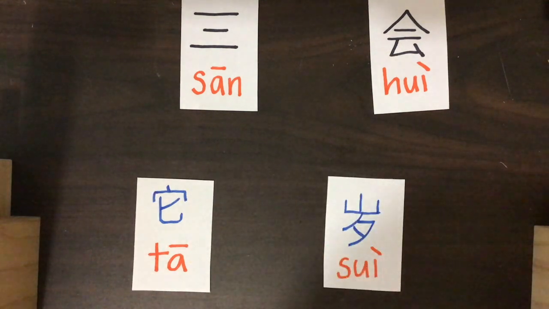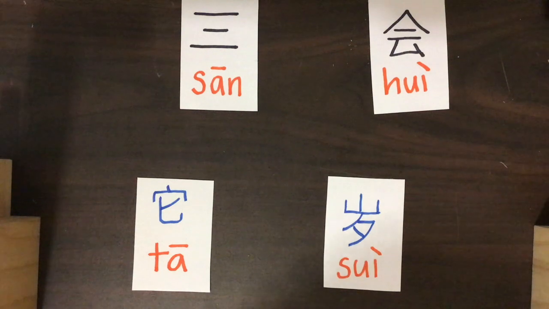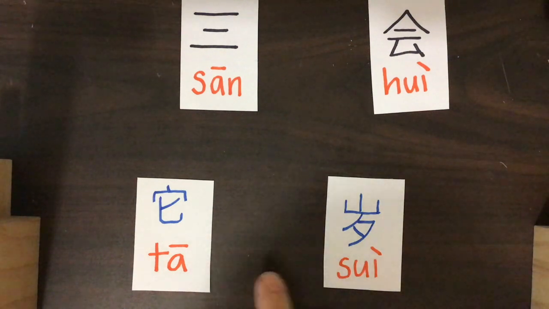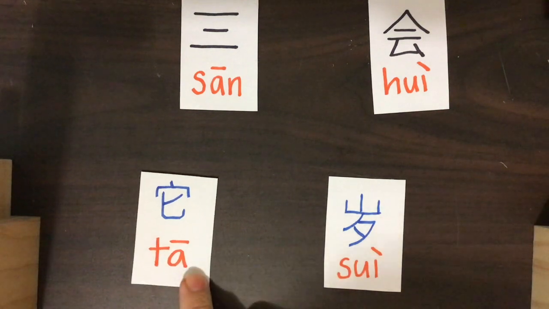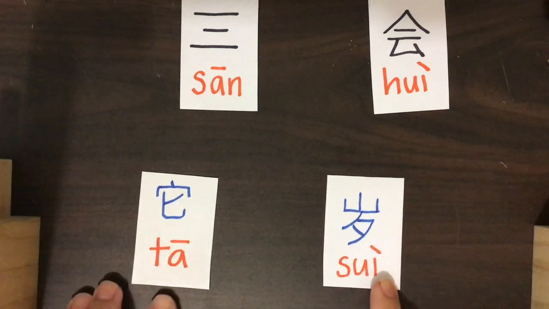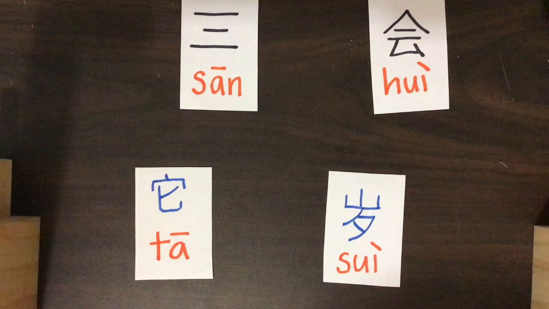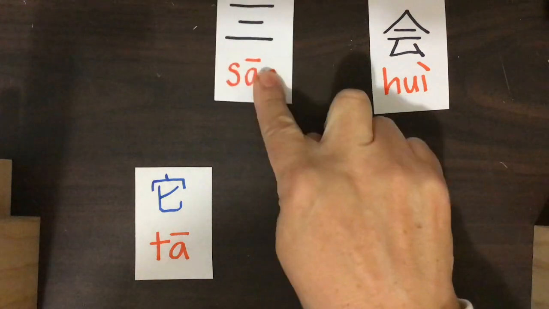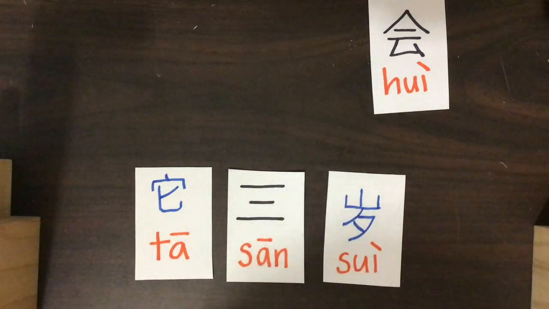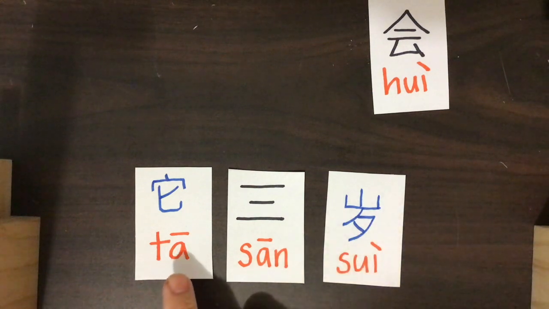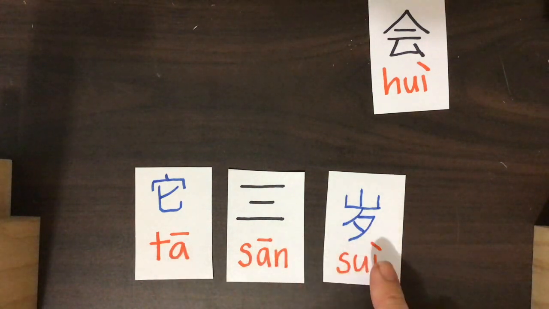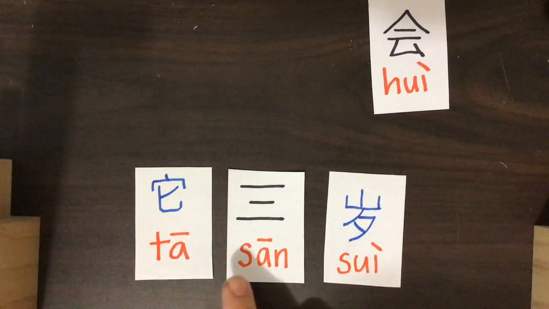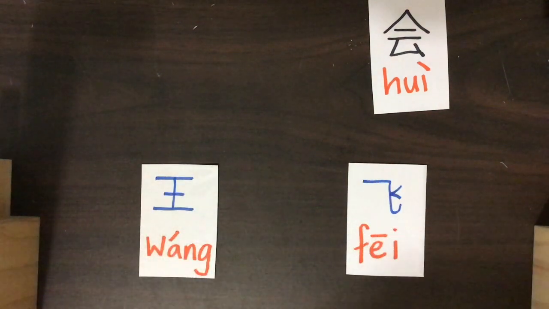Here's our third sentence. Another 3-character sentence. Ta, something, sui. This one we know is it. Sui means years old. So now it's pretty obvious which one we need. So well done. San. So it sounds like this. Ta san sui. It is 3 years old. Ta san sui.